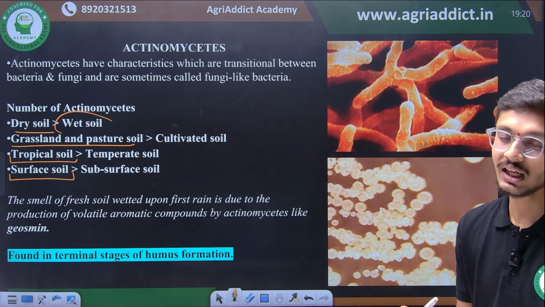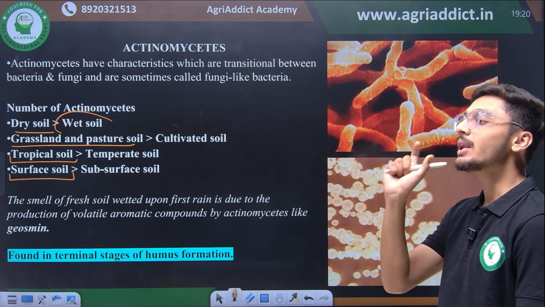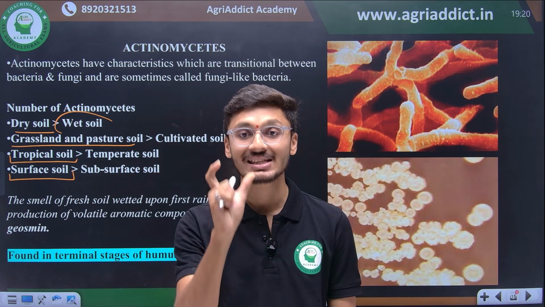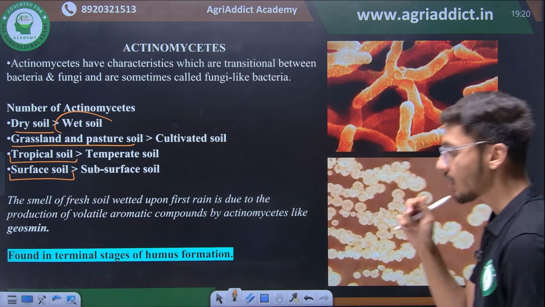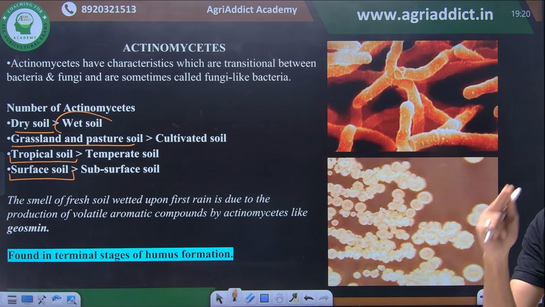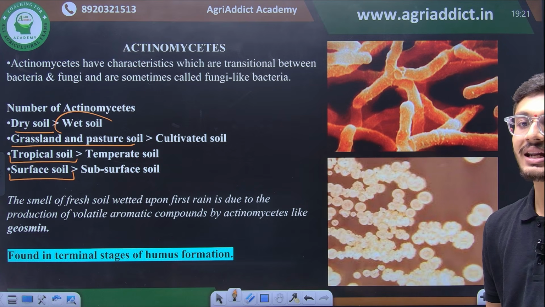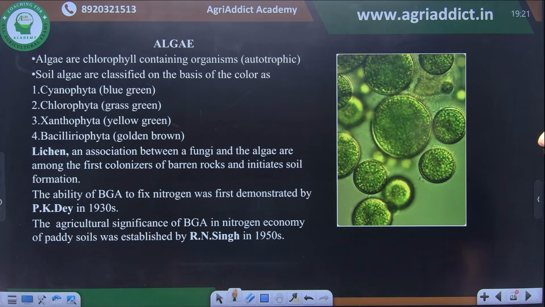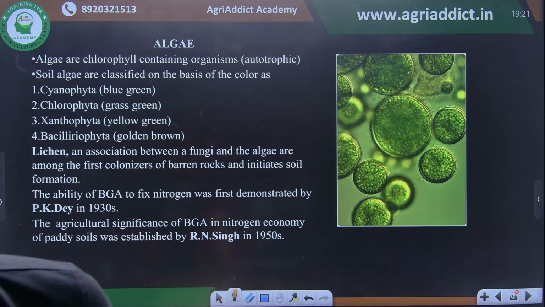We must not forget that actinomycetes are very dominant in the later stages of humus formation, as they have the ability to synthesize lignolytic compounds which can degrade lignin, which is a high molecular weight compound and is very dominant in later stages of weathering. They can even withstand anaerobic conditions and higher temperature conditions. So moving ahead, we have another population of soil